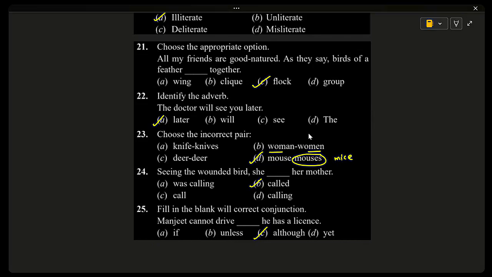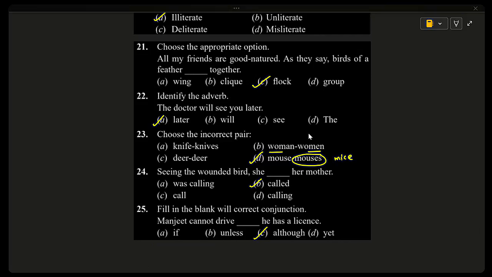Some people may even though they don't have a license, they can drive. That means it is wrong. So although is the correct conjunction to use. Why? Because the second part is surprising for us. Somebody cannot drive, so how can we think they have a license? We think that they don't have a license, but they have a license. Then we should say Manjeet cannot drive, although he has a license.